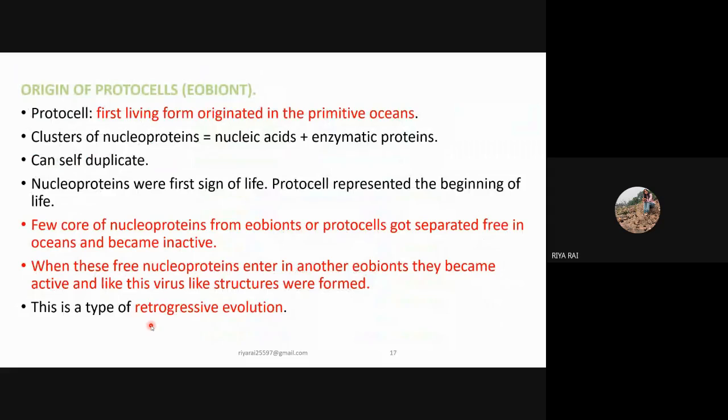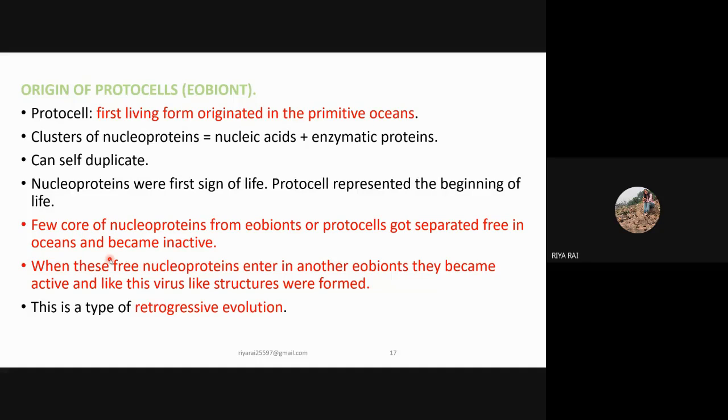Next is the origin of protocells or eubionts. They are the chemical precursors to a living organism, that is, they are living in nature. They were the very first living form which originated in the primitive oceans. They are clusters of nucleoproteins, and nucleoproteins are formed by the combination of nucleic acid and enzymatic proteins. They can self-duplicate, and the nucleoproteins were the very first sign of life. The protocell represented the beginning of life.